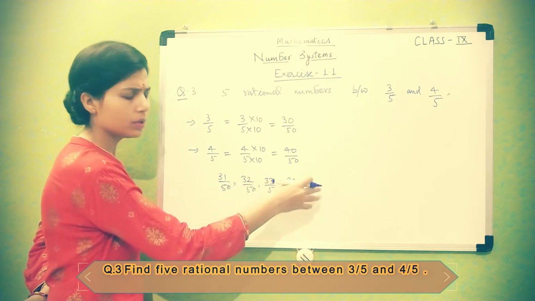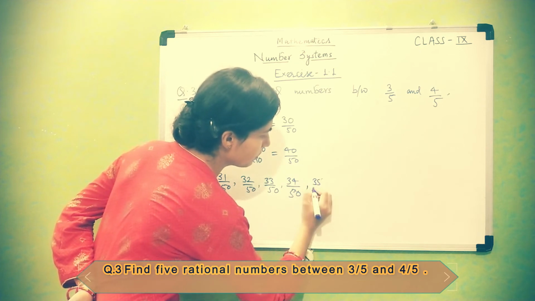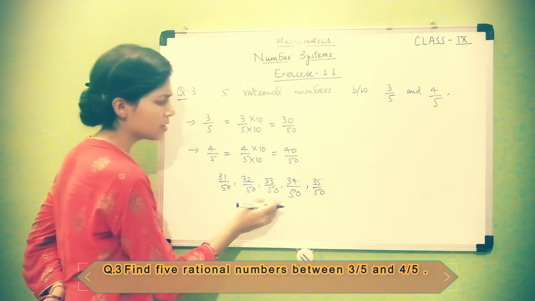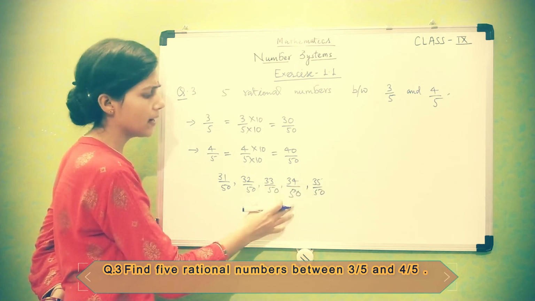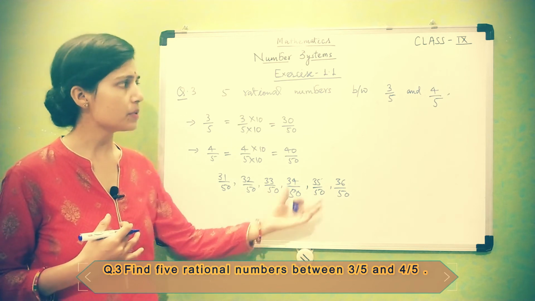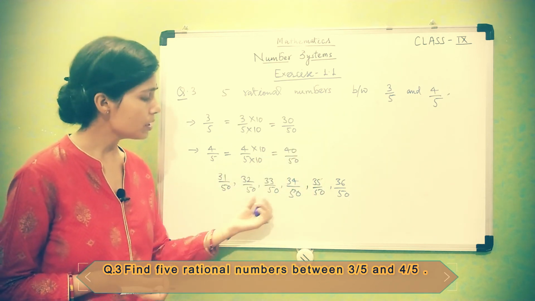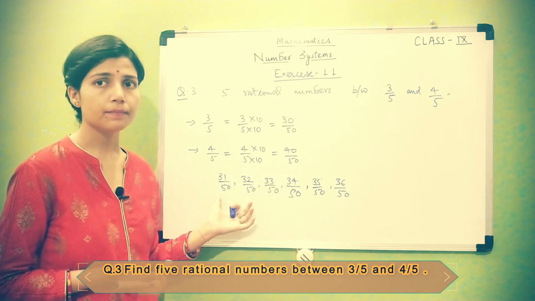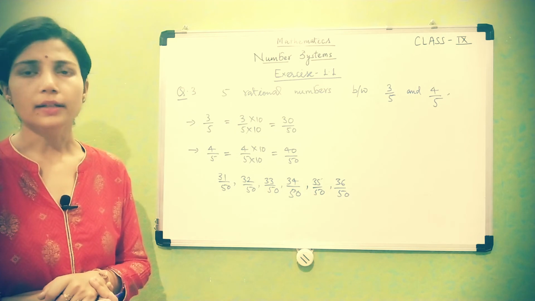Okay, you can take in between these numbers. So 34, 35 by 50, you can start with 33 or 34 or 35, any 5 you have to choose. So mine are these 5 rational numbers between 3 by 5 and 4 by 5. You can choose any 5 between 31 and 39.